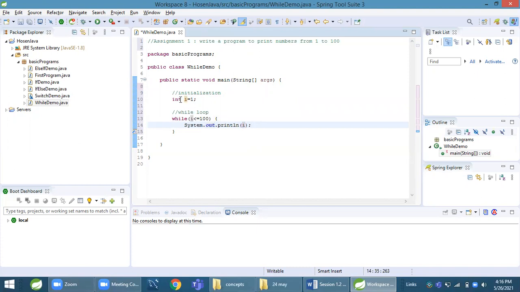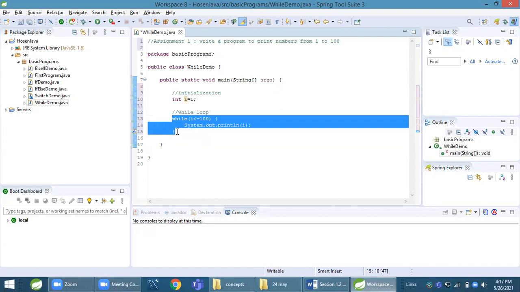What will happen? I equal to 1. 1 is less than equal to 100. Yes, this will be printed. Value of I will be printed. Then it will again go to condition and will check whether it is true or not. I value is 1 again. 1 is less than equal to 100. Yes, it will print 1. Again it will go, 1 is less than equal to 100? Yes, it will print. So this will be infinite loop and continuously will print 1.